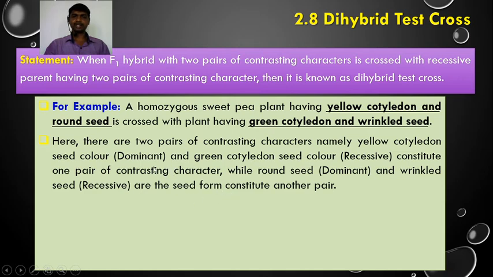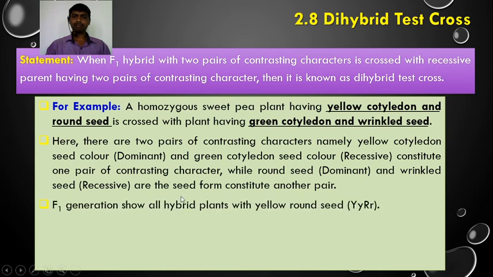So here we consider two pairs of contrasting characters. One is the cotyledon color, yellow and green, and another is the seed form, round and wrinkled. Such a cross we call a dihybrid cross. We are performing a test cross. So when the F1 hybrid with two pairs of contrasting characters is crossed with a homozygous recessive parent, also having two pairs of contrasting characters, it is known as a dihybrid test cross.